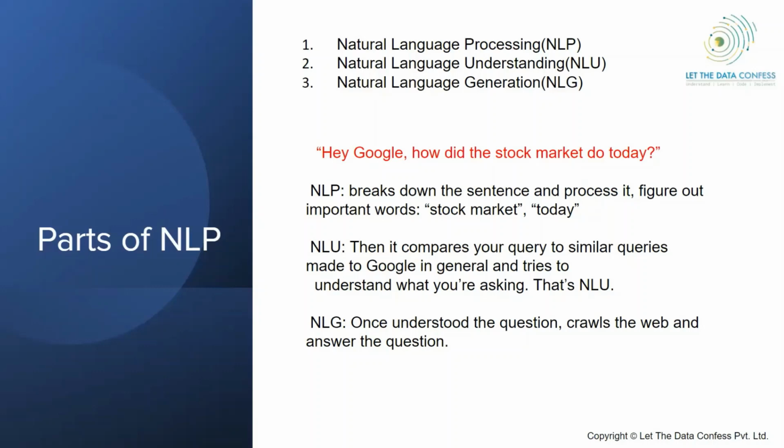I would say NLU will start at the point where I have the clean text. Right now, I have just converted the voice to text. I have not removed any unnecessary noise. Noise does not have to be in the form of voice only. Noise also means some words which are unnecessary, which are just creating ad hoc problems for me. So I'll clean my text, I'll pre-process the text, and I'll extract my features. Also, one more thing: how will my model understand the text data? I have to convert it into some numbers, something like that.